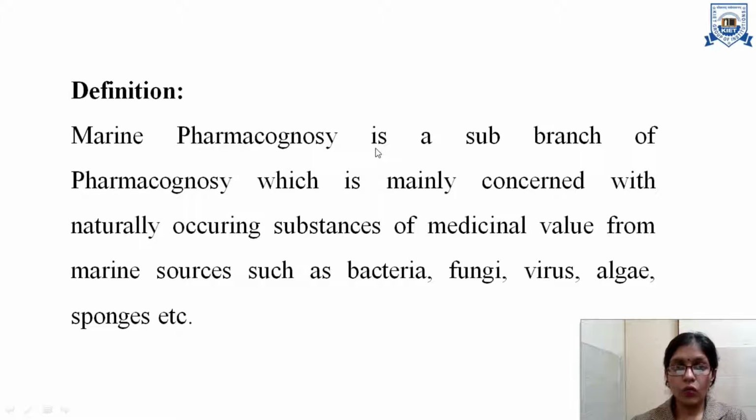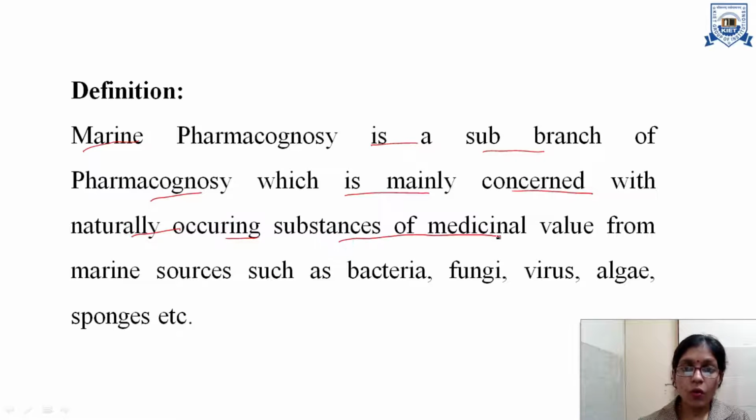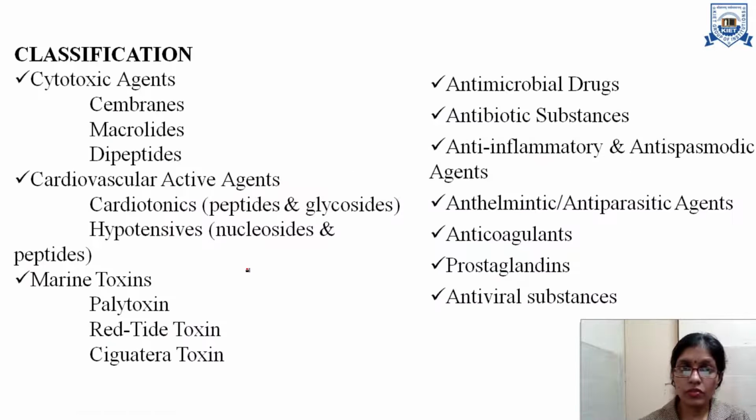So first let us see what we mean by marine pharmacognosy. The definition of marine pharmacognosy: marine pharmacognosy is a sub-branch of pharmacognosy which is mainly concerned with naturally occurring substances of medicinal value from marine sources such as bacteria, fungi, virus, algae, sponges, etc. So marine pharmacognosy mainly deals with the medicinal agents that are obtained from the marine sources.